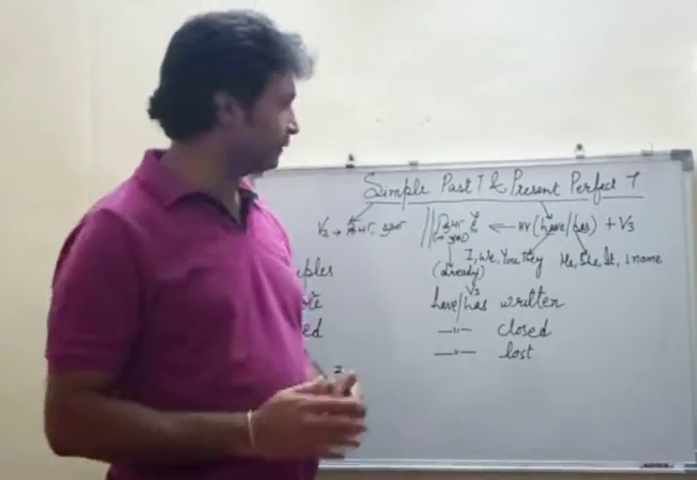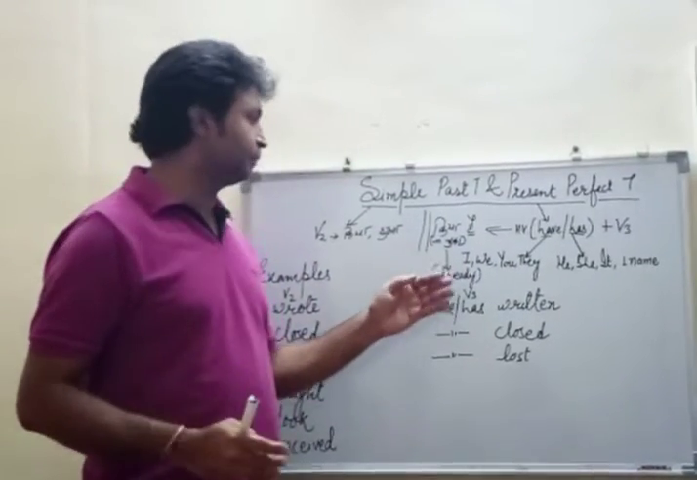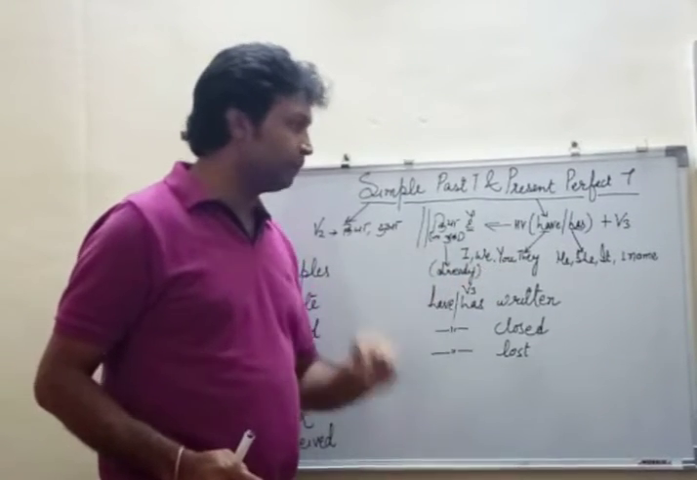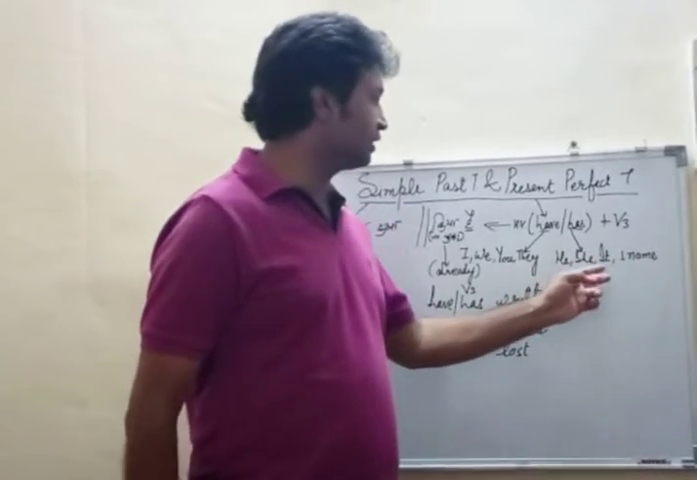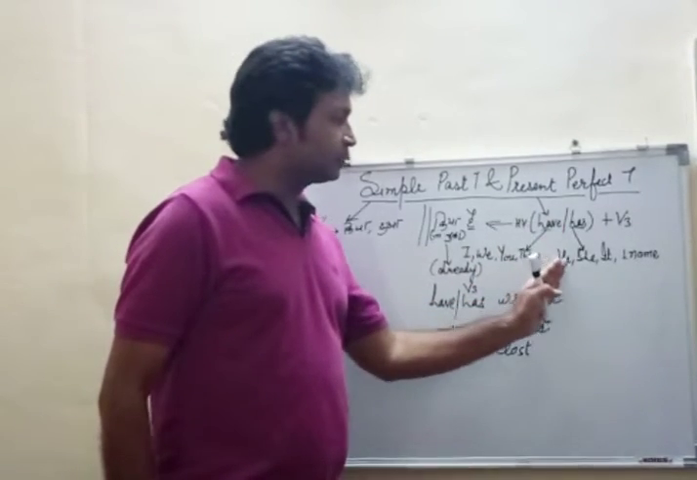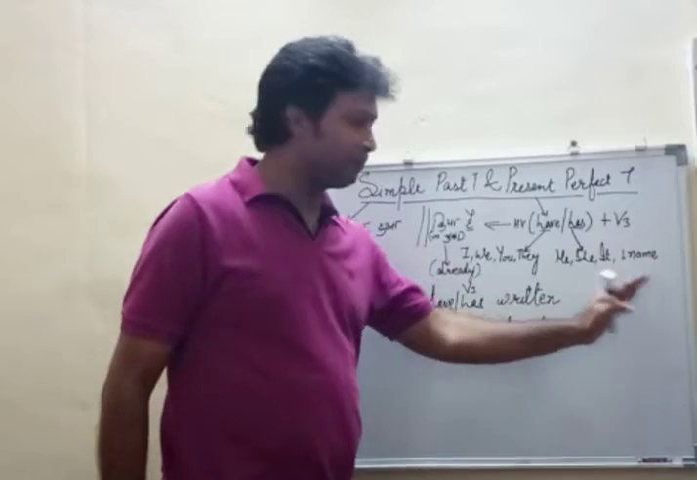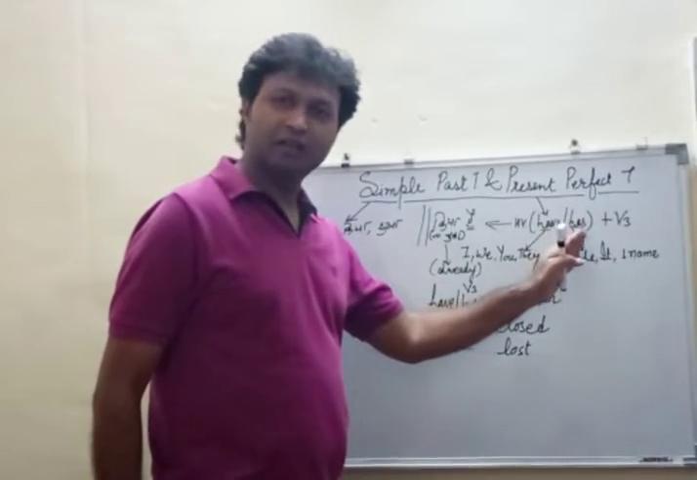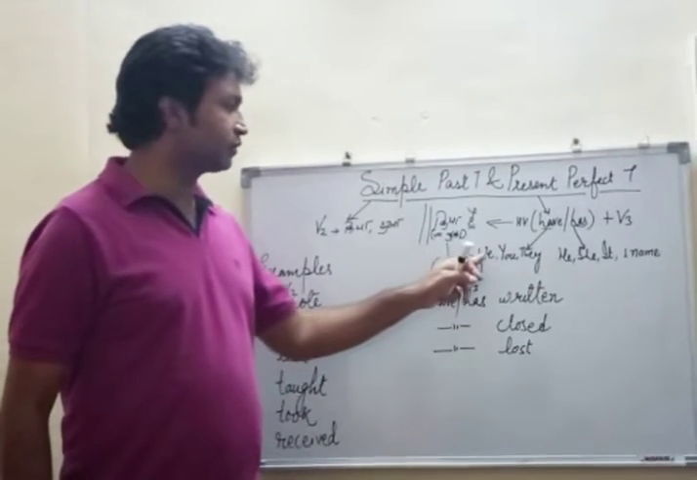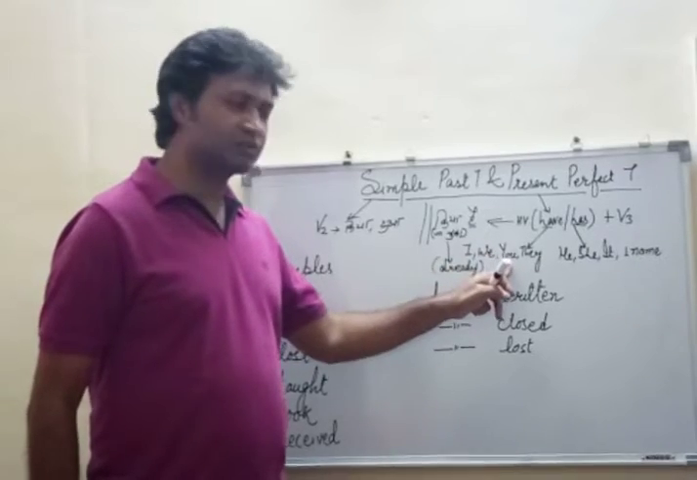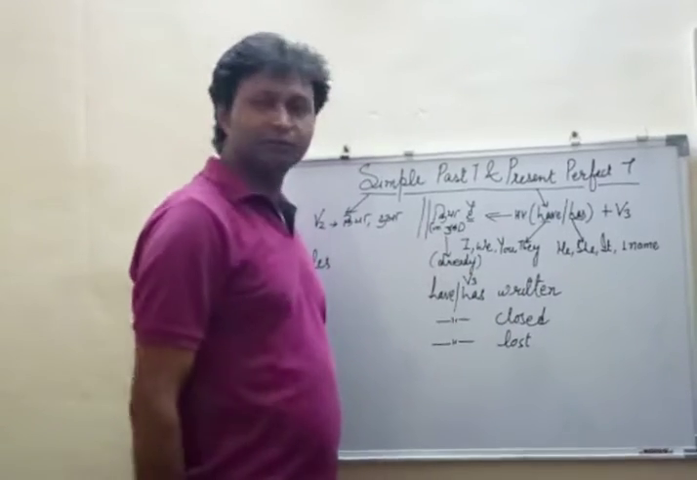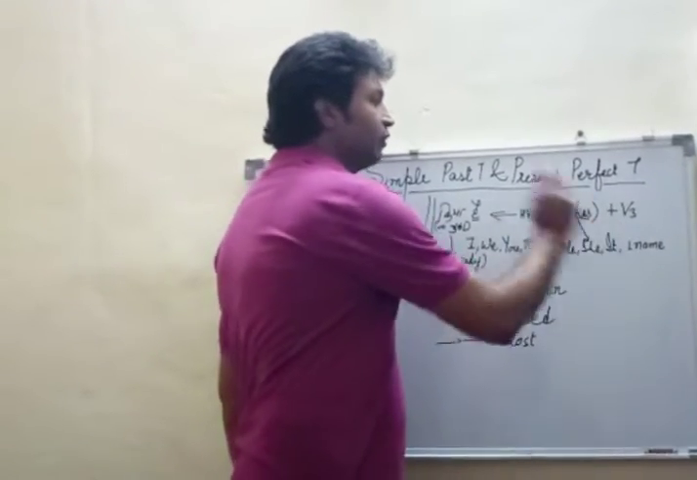And subject, as you understand, in Hindi we call karta. It can be I, we, you, they, or can be third person singular number: he, she, it, or anyone's name. If it is any of these third person singular, he, she, it, or anyone's name, the helping verb will be has. And if it is I, we, you, they, this is first person singular, this is first person plural, this is second person singular or plural, this is third person plural, here we will require the helping verb have, and with any of these we will always require the third form of the main verb.